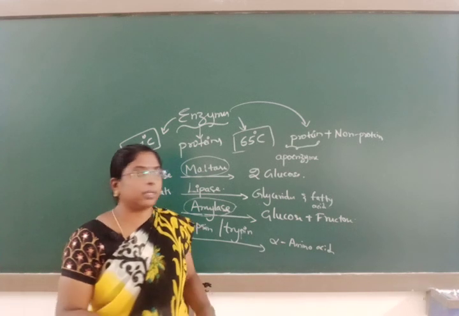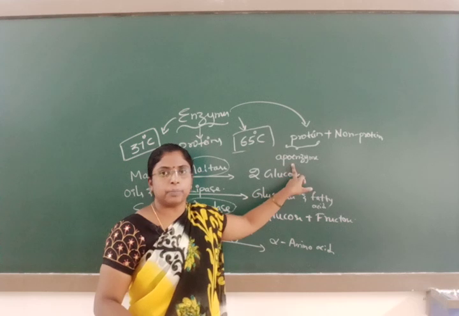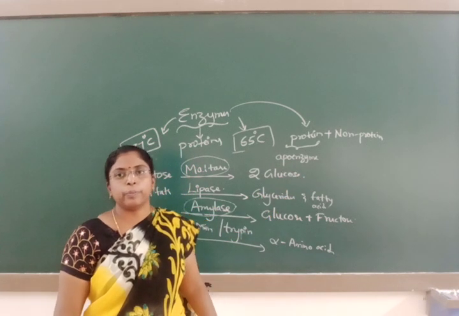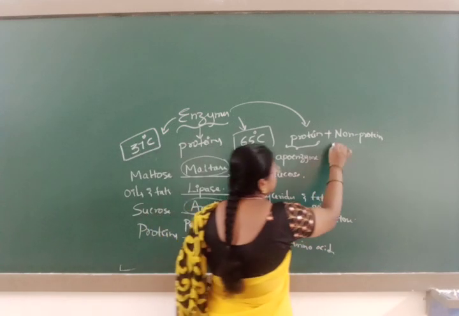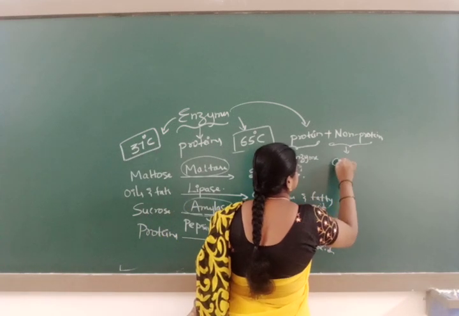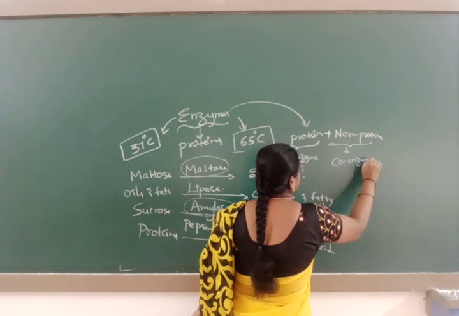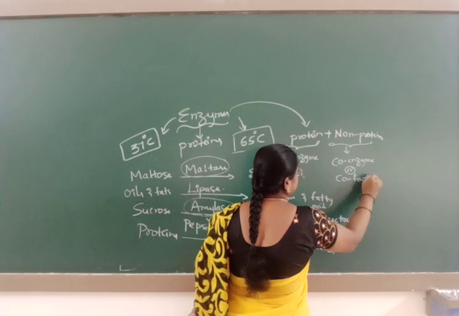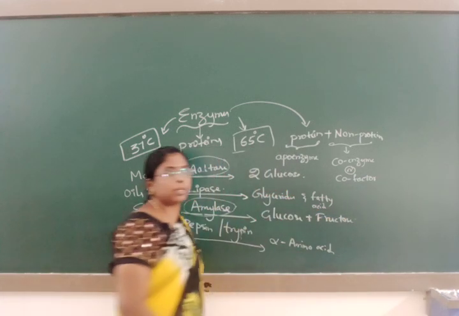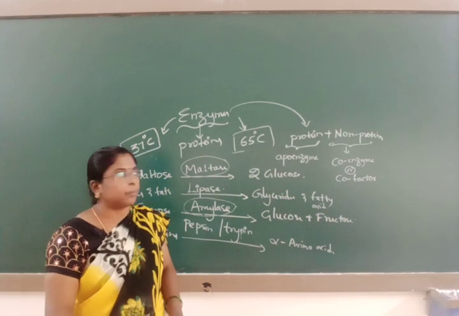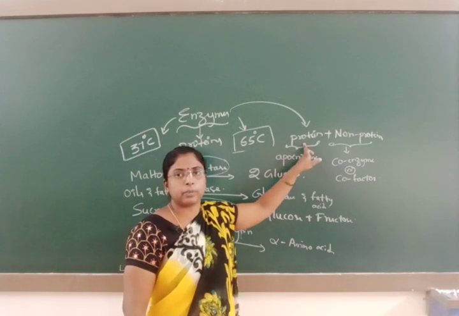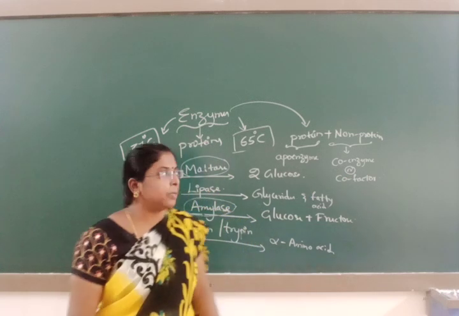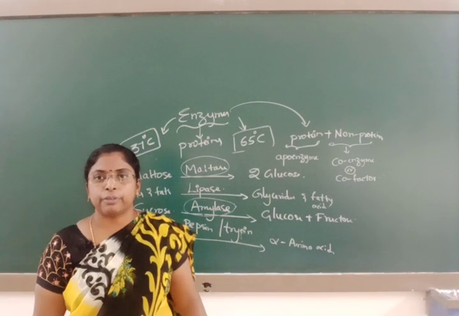For a 1 mark question you get what is apoenzyme. The protein part of the enzyme is known as apoenzyme and the non-protein part of the enzyme is known as coenzyme or cofactor. In competitive exams also they ask what is apoenzyme. Apoenzyme is the protein component of the enzyme. The non-protein component of the enzyme is known as coenzyme or cofactor.